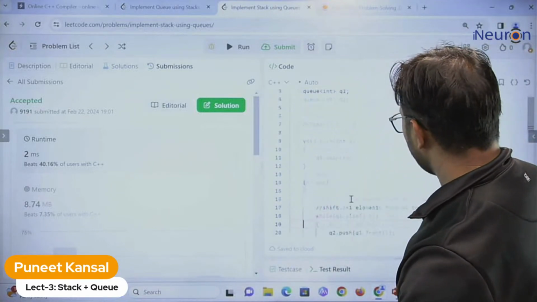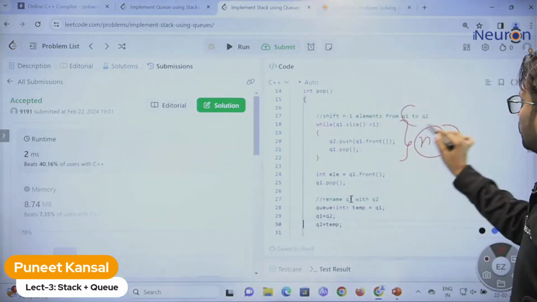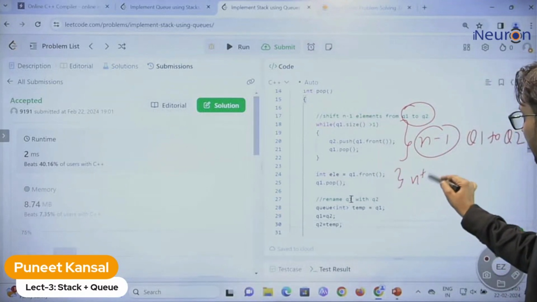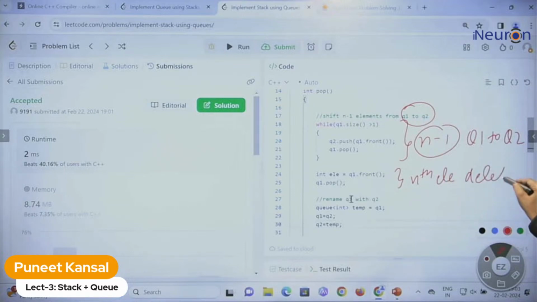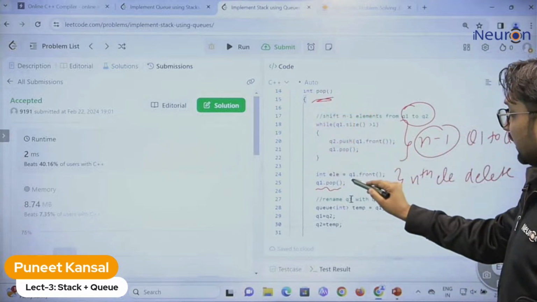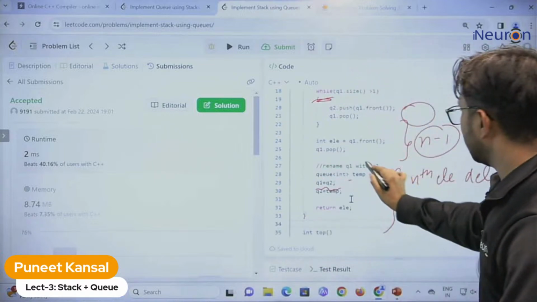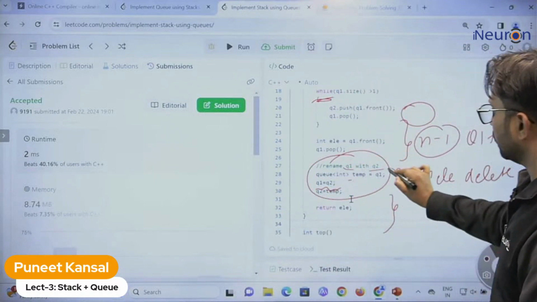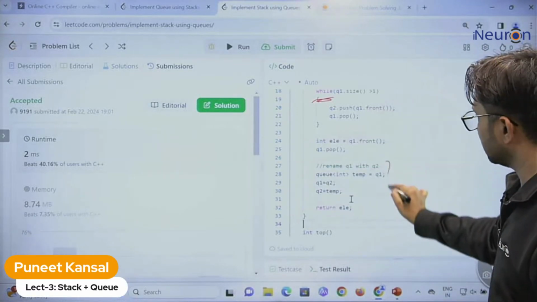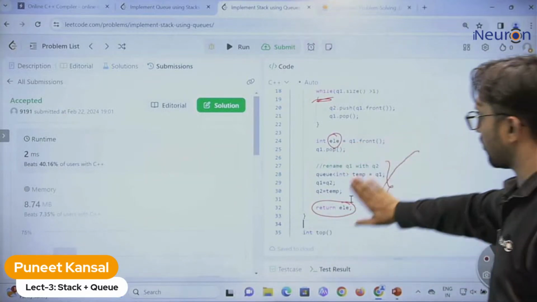After that, in pop, we take n minus 1 elements from q1 to q2. And the nth element we delete, because we are popping. After that we rename q1 and q2, and whatever element we deleted, we return that element. Okay, this is the pop function.